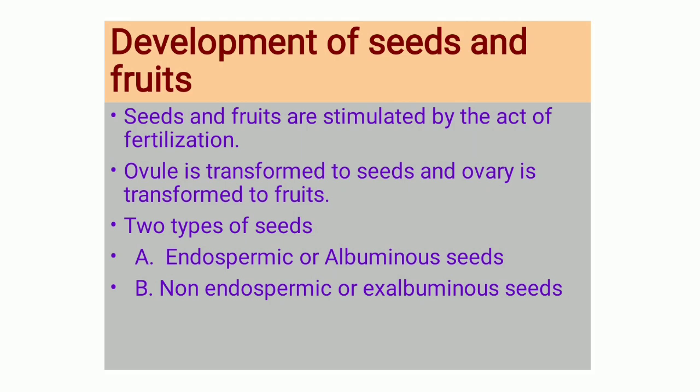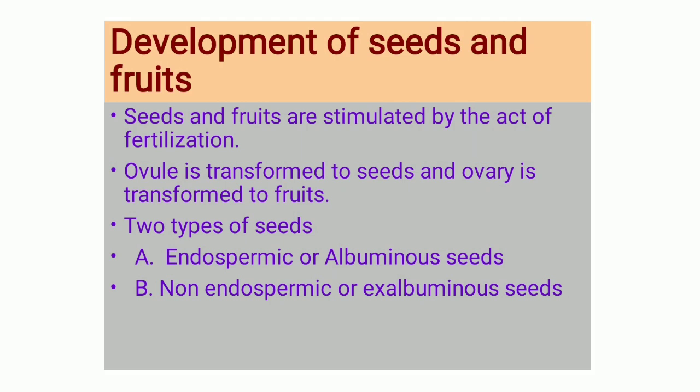Now, as fertilization takes place, the development of the ovule and the ovary also takes place. The act of fertilization stimulates the formation of seeds and fruits. Here, the ovule is transformed into seeds and the ovary is transformed into fruits.